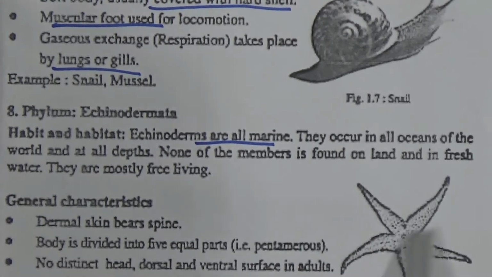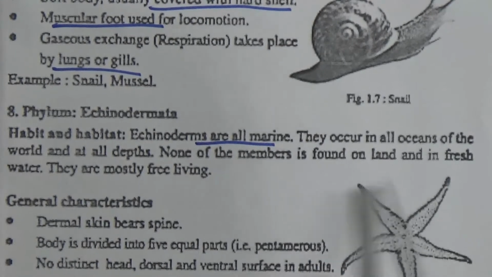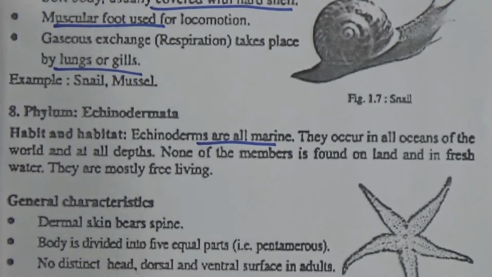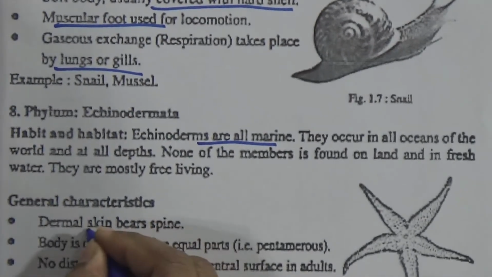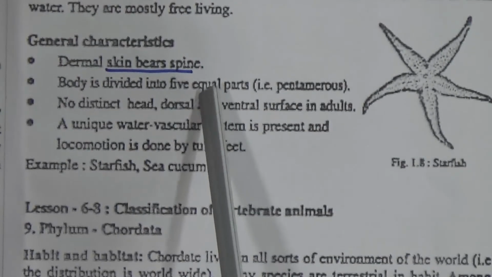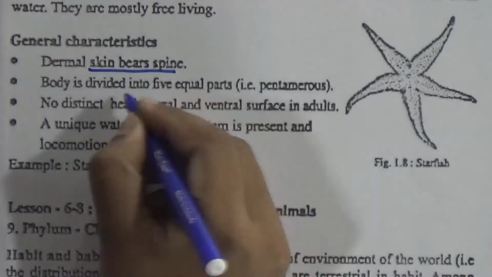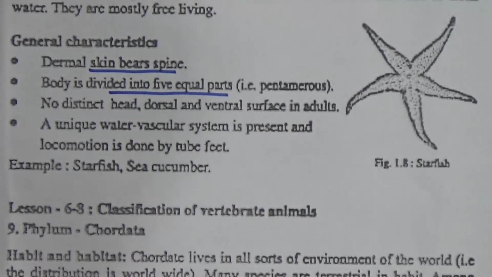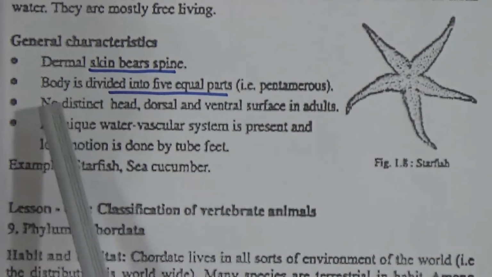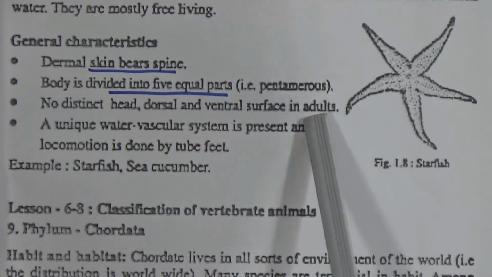General characteristics: here we can see that their body can be divided into 5 parts. The dorsal skin bears spines. It is very important. The body is divided into 5 equal parts. It is important. There is no distinct head, and the dorsal and ventral surfaces are not distinct in the adult.